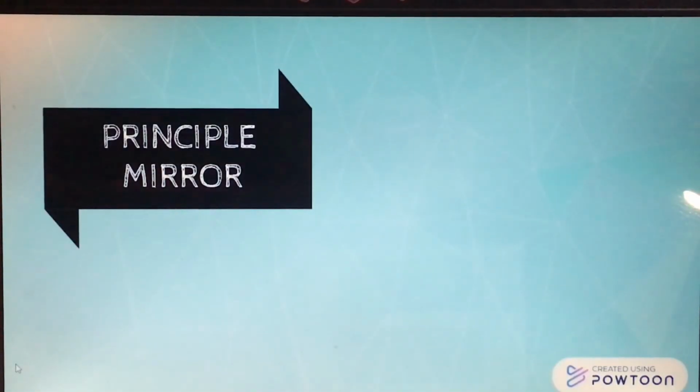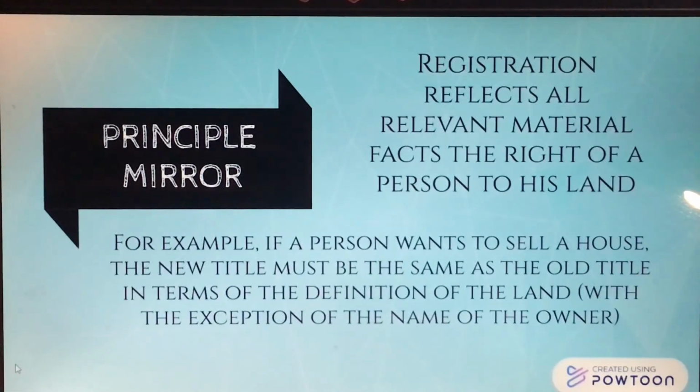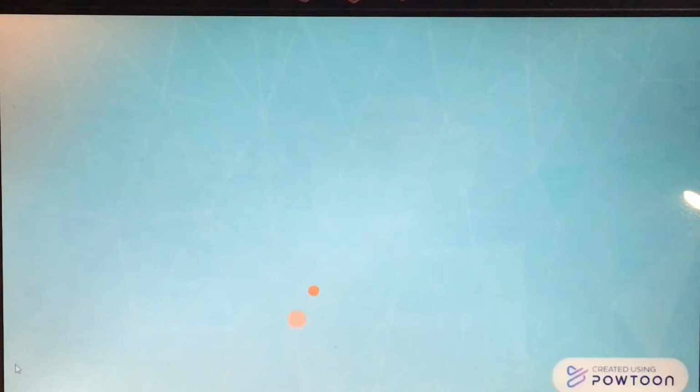The mirror principle is that registration reflects all relevant material facts about the right of a person to his land. For example, if a person wants to sell a house, the new title must be the same as the old title in terms of the definition of the land, with the exception of the name of the owner.